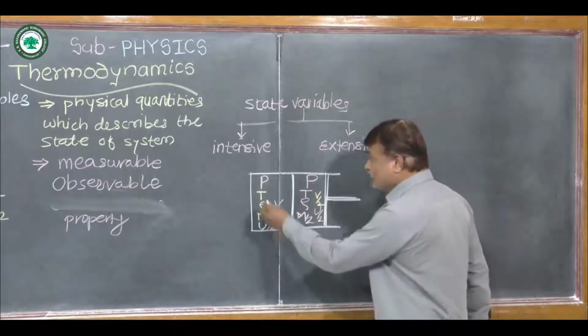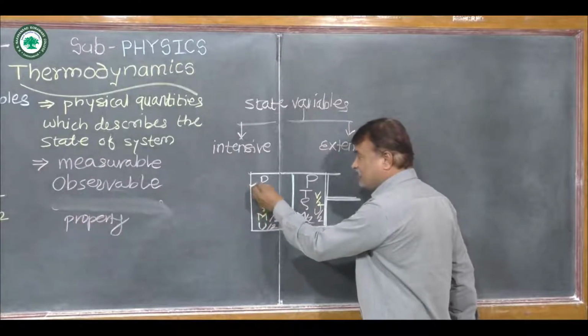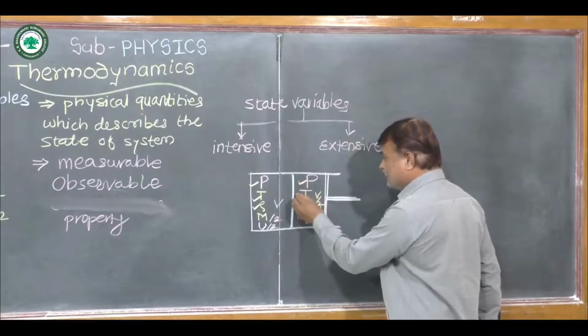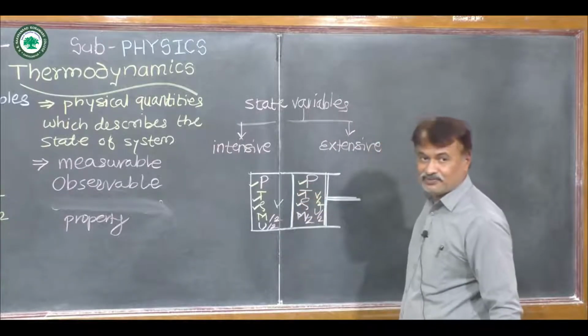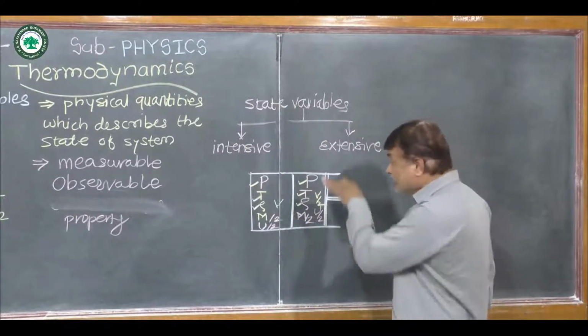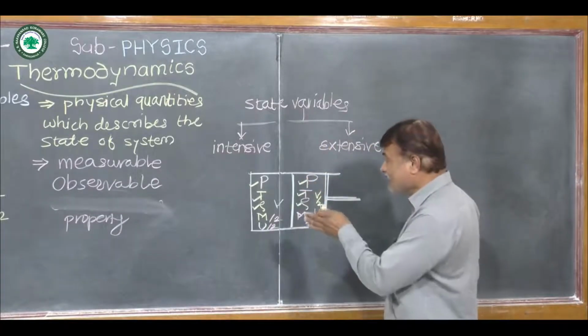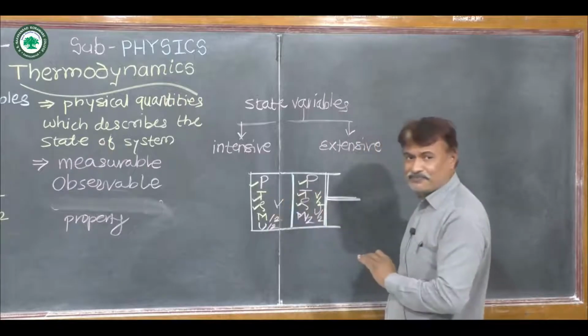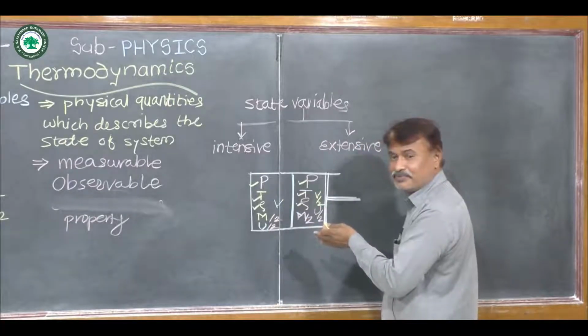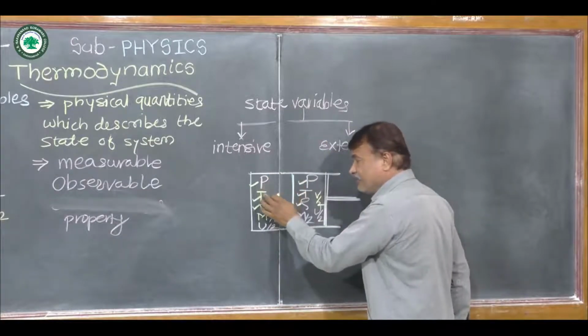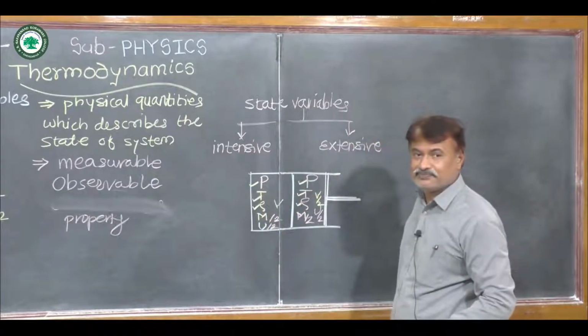Now concentrate on these three variables: pressure, temperature and density. They remain the same. Even if the size is halved, there is a change in the size of the system, but pressure, temperature and density remain the same.